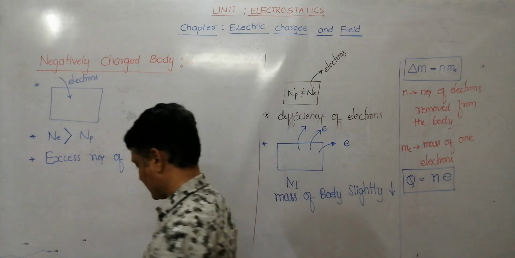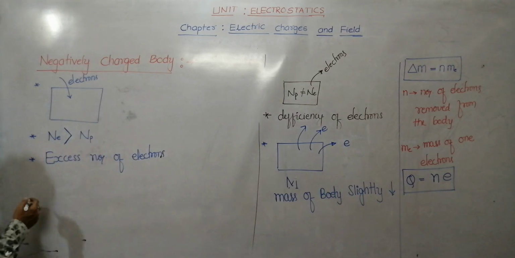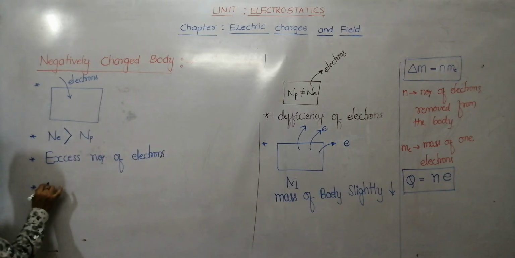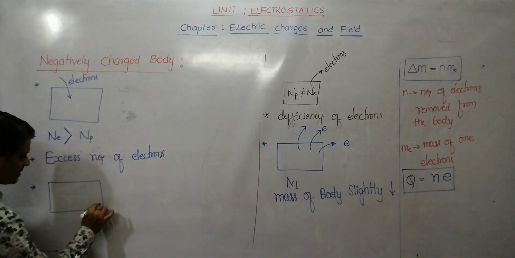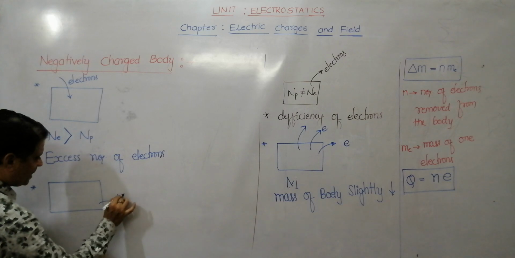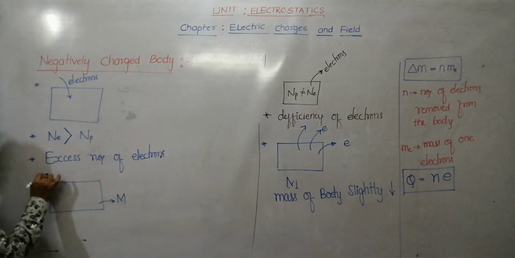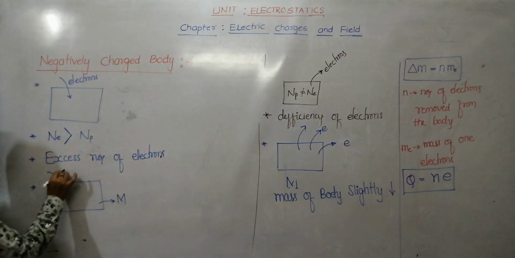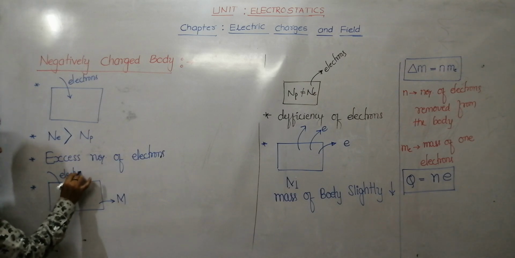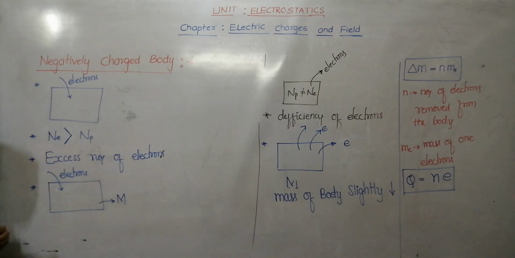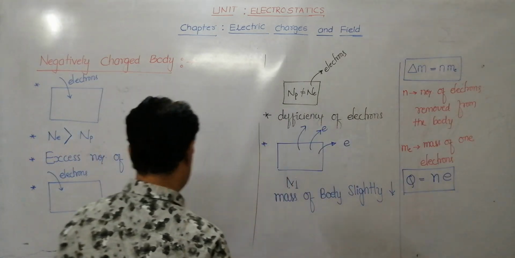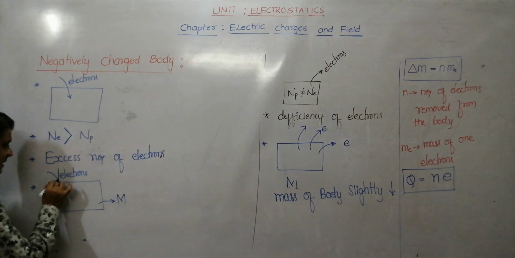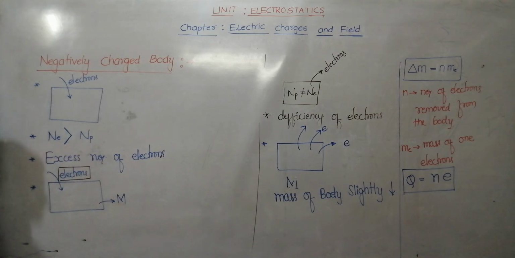Okay, next point. As we know, this is the body. Say it has some mass, say m. When you add electrons, remember, an electron is a particle. This particle has some mass.